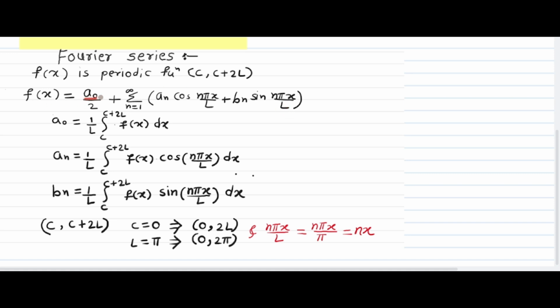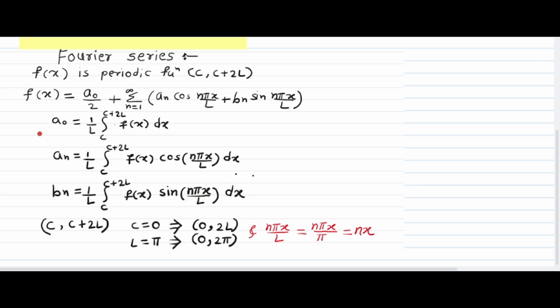Here it is very important to get the coefficients a naught, an and bn, and we have integration formulas for them. a naught is equal to 1 upon L times the integral over the interval C to C plus 2L of f(x) dx. an is equal to 1 upon L times the integral over C to C plus 2L of f(x) cos n pi x by L dx, and bn is equal to 1 upon L times the integral over C to C plus 2L of f(x) sin n pi x by L dx.